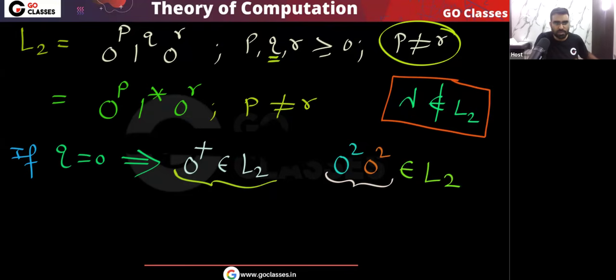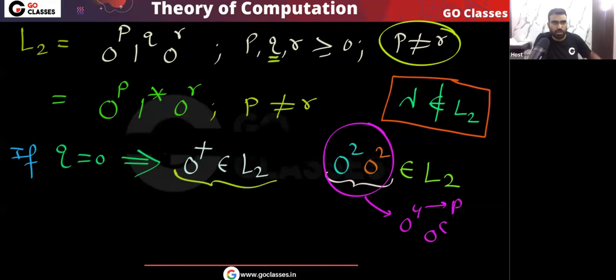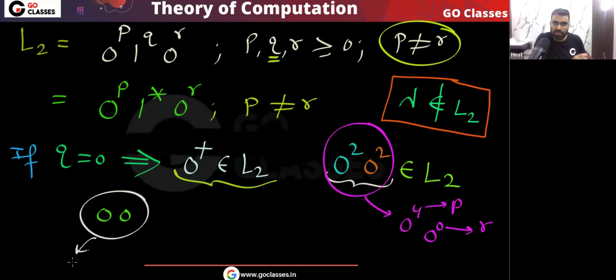Why? Because here I can consider the entire string as p, and 0 power 0 and 0 power 0 as r. I hope you are getting the point. I'm saying that 0 plus will belong to L2, because if you have any number of zeros, for example 0 0, then you can consider this entire thing as p.